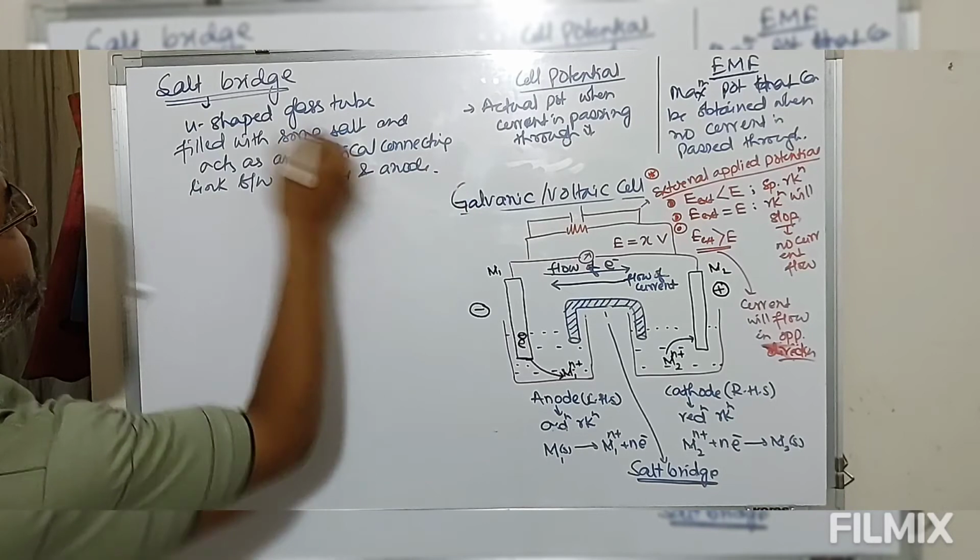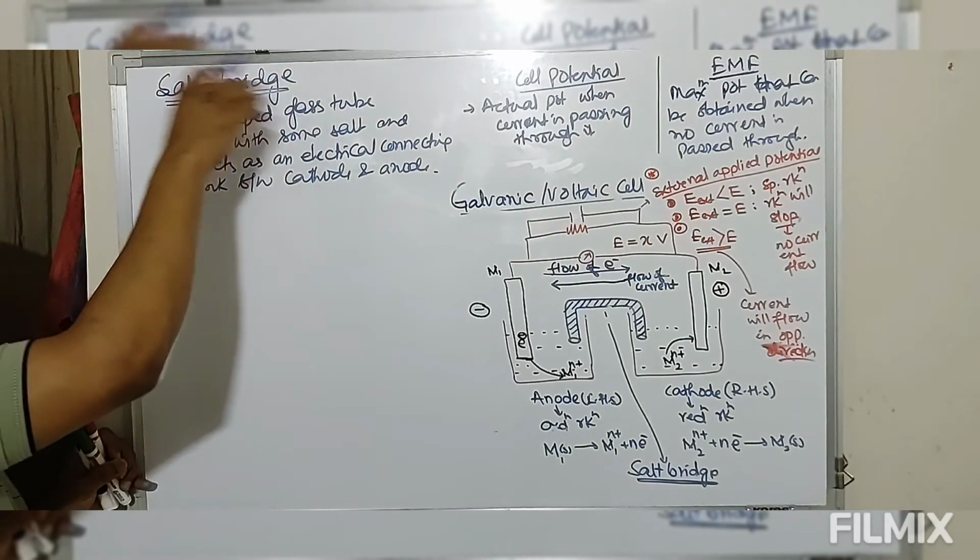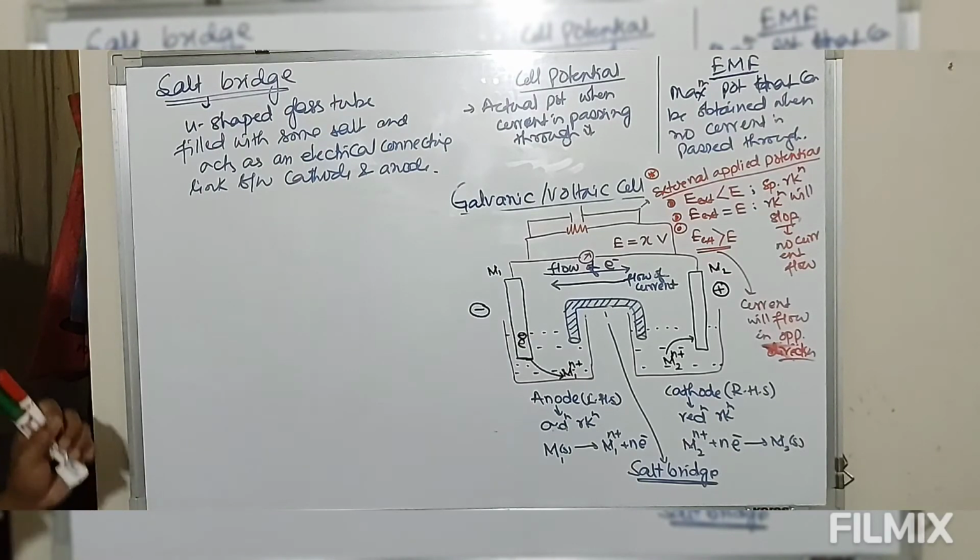So that glass tube is known as salt bridge, because in this glass tube some salt is filled, so this is known as salt bridge.